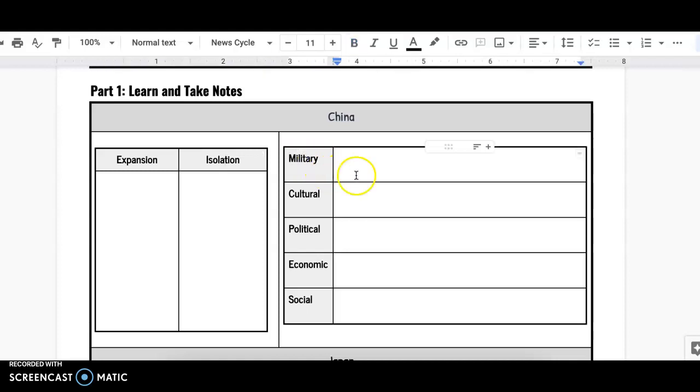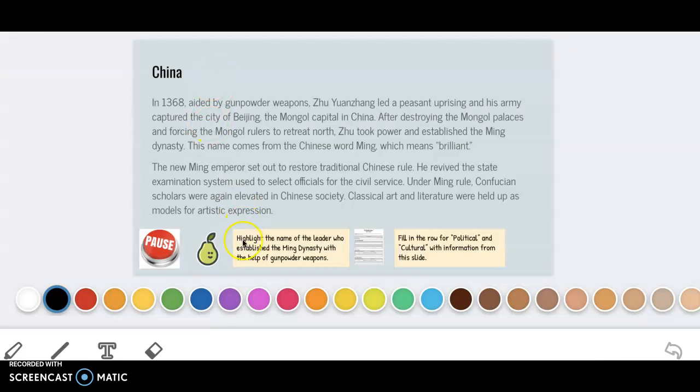On the right hand side, we'll see the same 5 rows as we've done previously: military, cultural, political, economic, and social. And the slides will direct me what to put in each. Remember, in this video, we're just focusing on China. So let's get started. This is slide 2. I'm going to read through the text and help us fill this out.